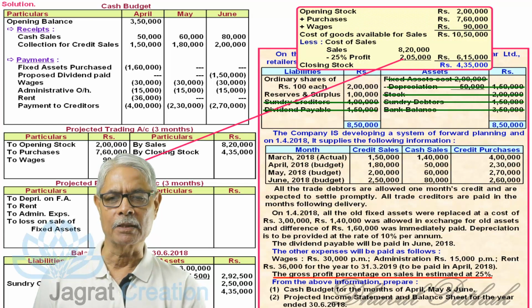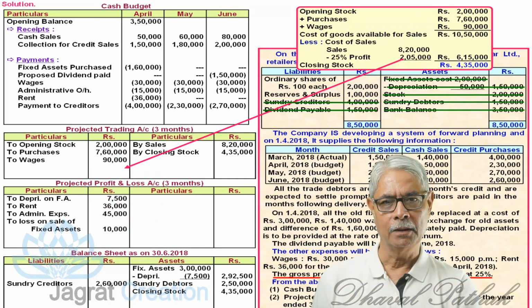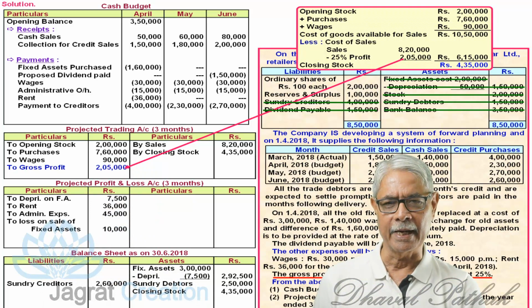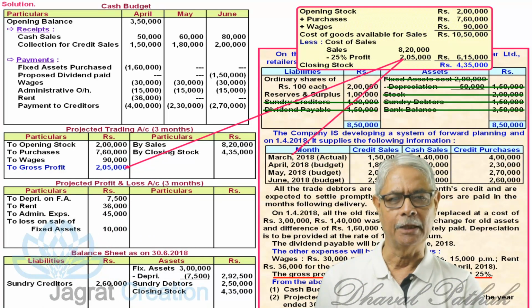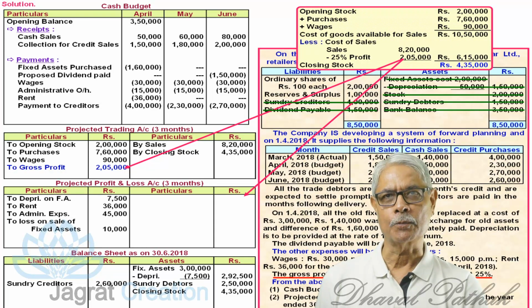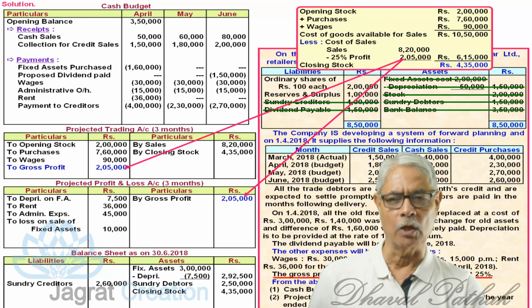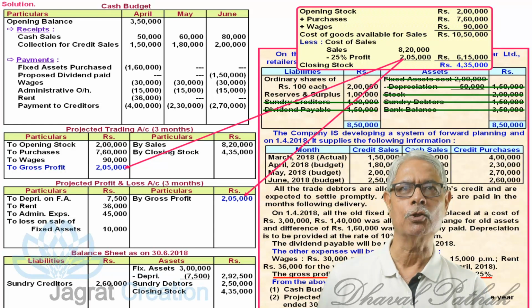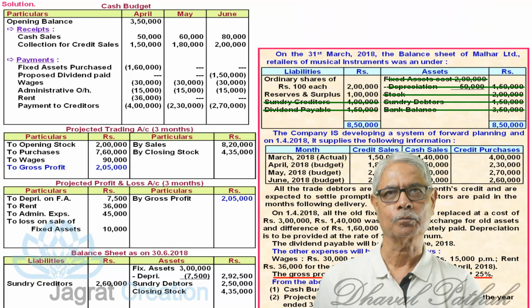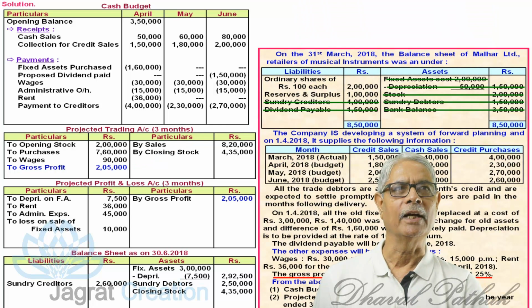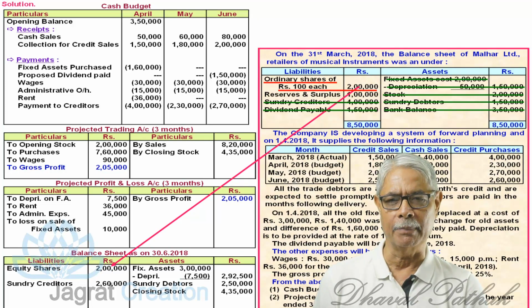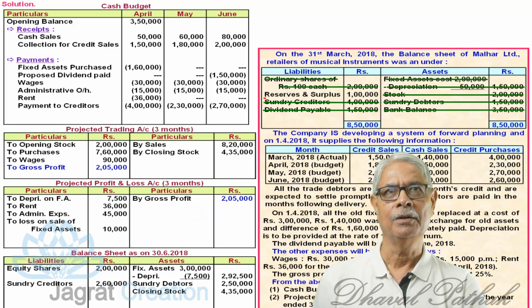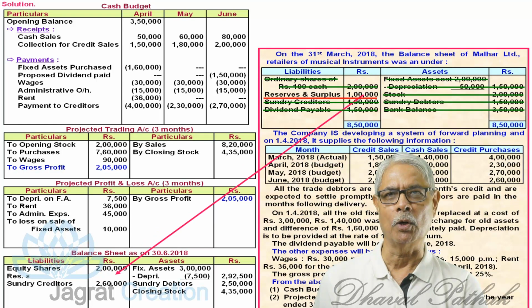And this 25% gross profit will also appear in the trading account. So if you make a total of the trading account, it will tell you this gross profit is transferred to the credit side of profit and loss account. So 2,05,000 is to be recorded in this fashion. Now look at the balance sheet. What are the items yet left out? Share capital remains the same, so reported in the closing balance sheet as it is. Reserves and surplus, no change, so reported as it is.